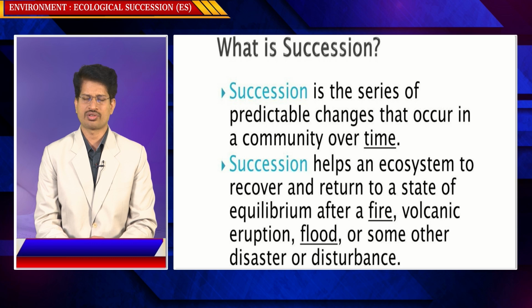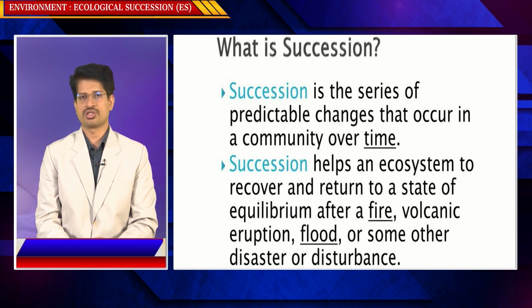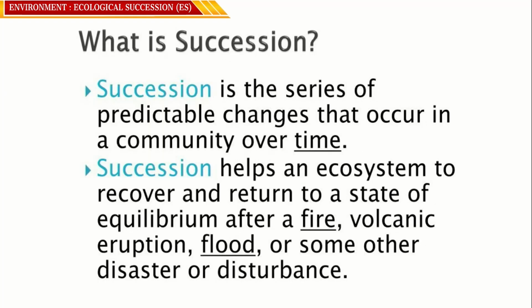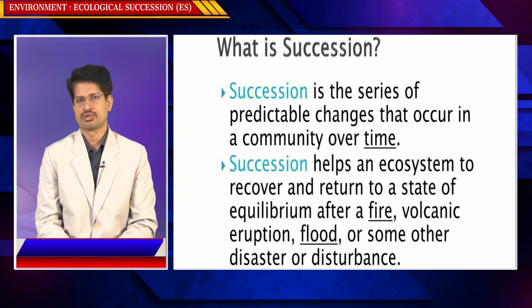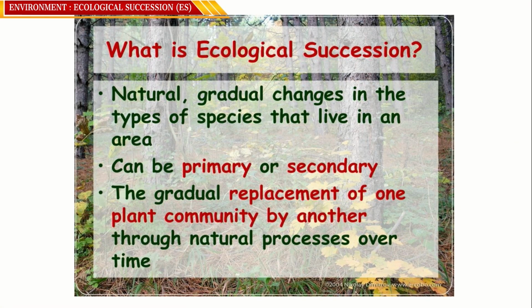The difference between primary succession and secondary succession is that in the case of primary succession, there are no pre-existing life forms. Secondary succession happens when the existing ecosystems or habitats are destroyed. There are pre-existing life forms, but they have been destroyed because of certain calamities, caused by nature or man-made. In ecological succession, a natural gradual change in the type of species that live in an area happens. In the process of conversion from one stage to another, there will be a gradual change in the species.